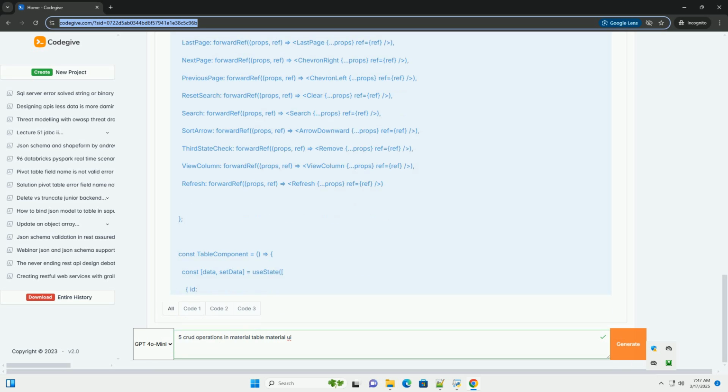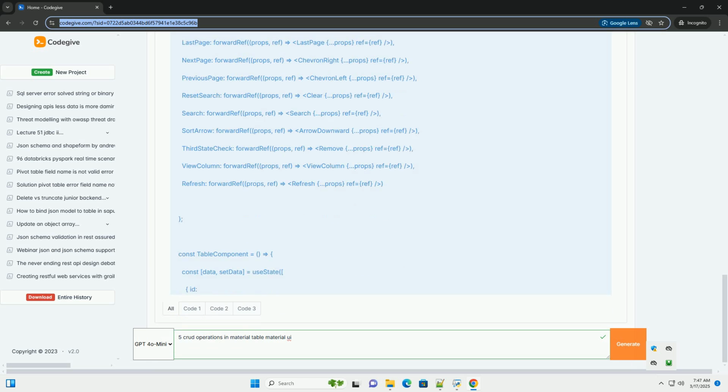API call, important: replace the commented out example fetch code with your actual API call to create the new data in your backend. The fetch call should use the POST method, set the Content-Type header to application/json, send the new data, converted to JSON using JSON.stringify, in the body of the request, and handle the response from the API.